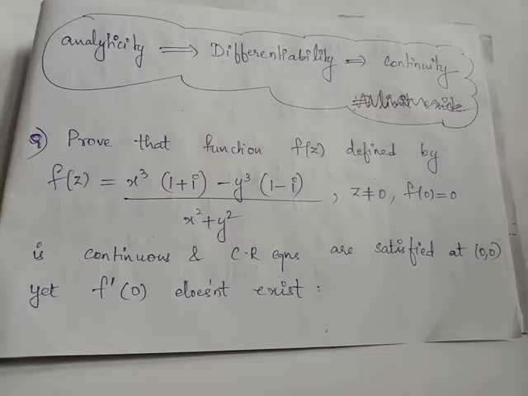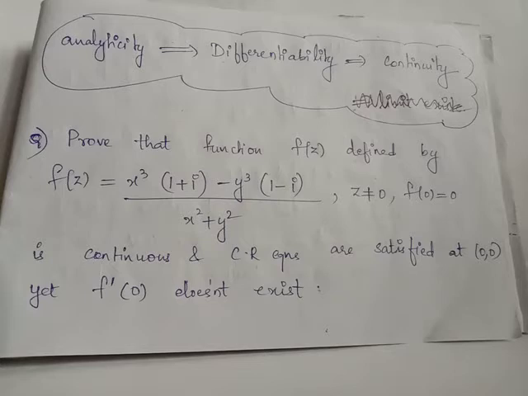Prove that the function f of z defined by f of z equals x cube into (1 plus i) minus y cube into (1 minus i) upon x square plus y square, where z not equals 0 and f of 0 equals 0, is continuous and CR equations are satisfied at origin, yet f dash of 0 does not exist.